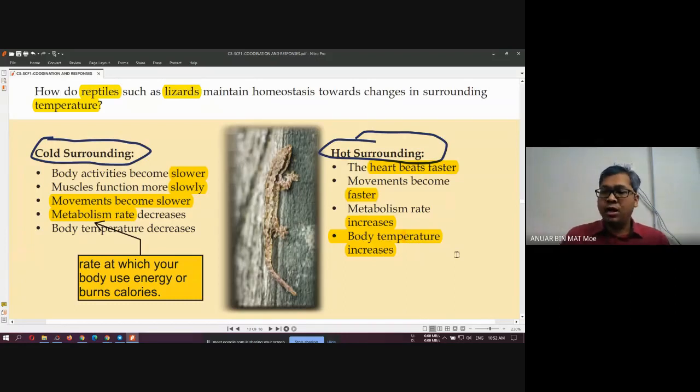The reptile, how they adapt to the temperature of the surrounding. Adapt means if the temperature of the surrounding is colder or cooler, the body will also adapt to the surrounding, and it will become colder. And when the environment is hot, the body temperature also becomes hot. It depends on the surrounding. This is for reptiles. Okay, next one.